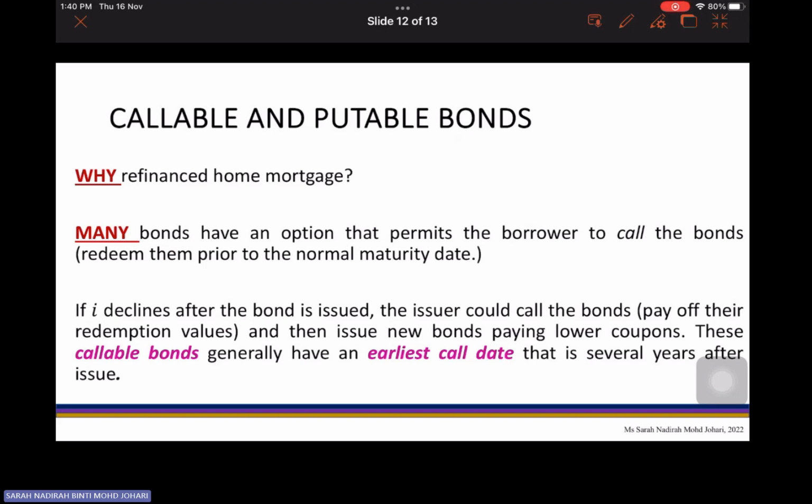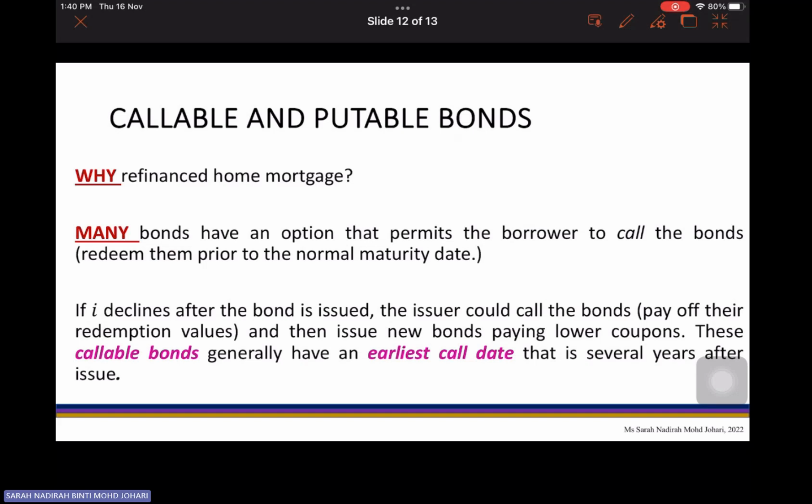Same goes to your bonds. If your interest is lower during that time and currently your price of the bond requires a high interest by the economy, but in the real world, the interest is low, so you want to refinance your bond. Instead of paying with a higher interest, you are going to pay with a low interest here.